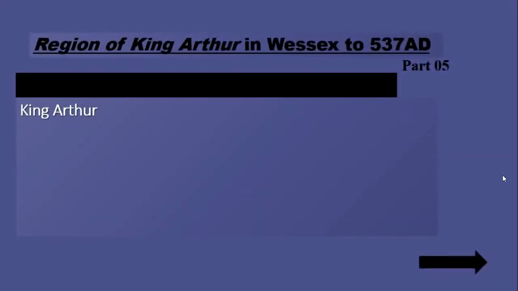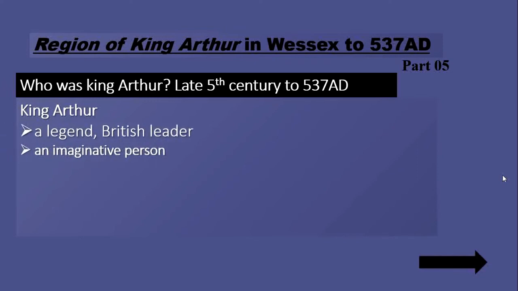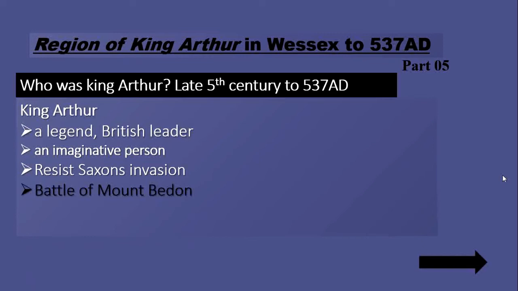Part number 5. Who was King Arthur? When Anglo-Saxons were invading England, King Arthur was a legendary British leader. He resisted the invasion of Saxons for 1.5 centuries. This resistance is known as the Battle of Mount Badon and occurred in the late 5th century.